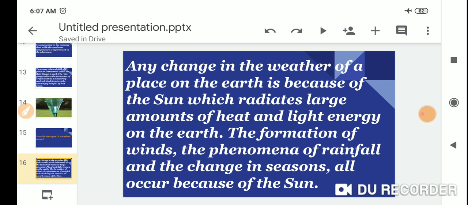Any change in the weather of a place on the earth is because of the sun, which radiates a large amount of heat and light energy on the earth. The formation of winds, the phenomena of rainfall, and the change in seasons all occur because of the sun.